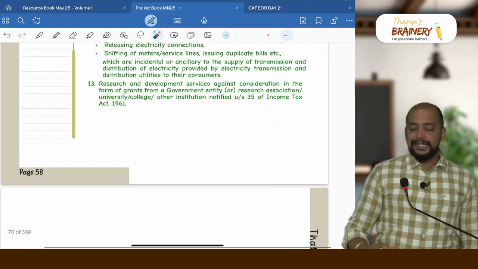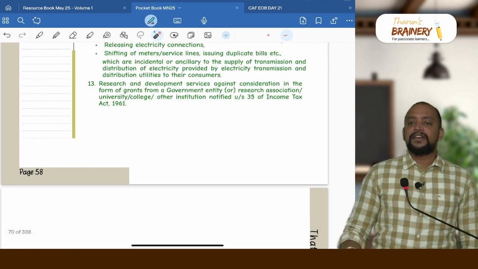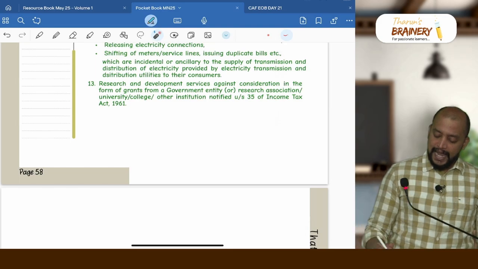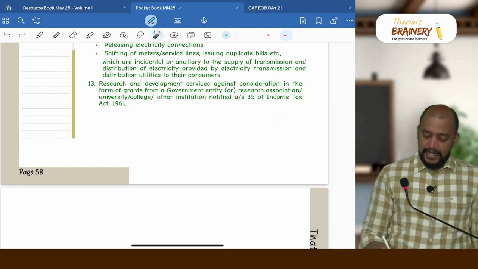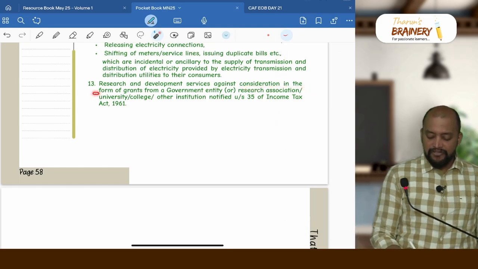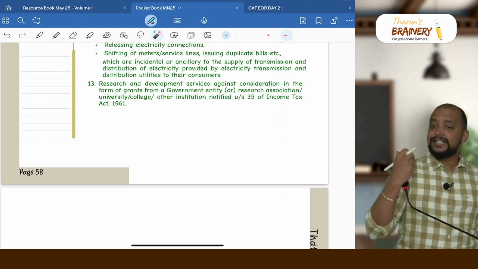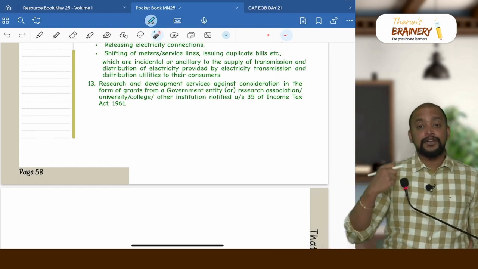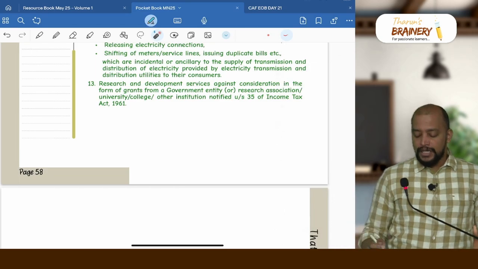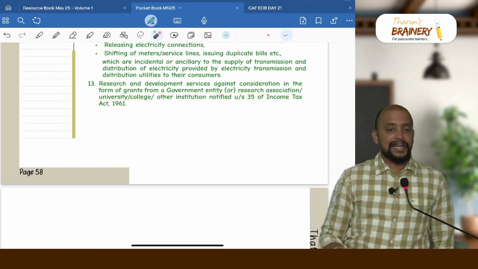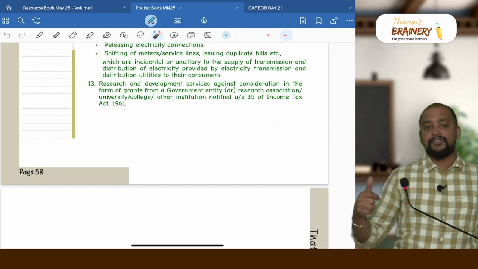Then research and development services. So whenever we do R&D services, by whom? By any person, but the consideration should be in the form of grants. From whom? The recipient should be a government entity or a research association, university or college under section 35 of the Income Tax Act.